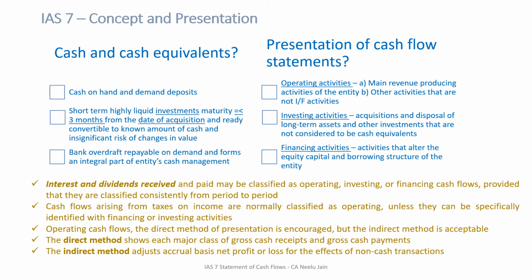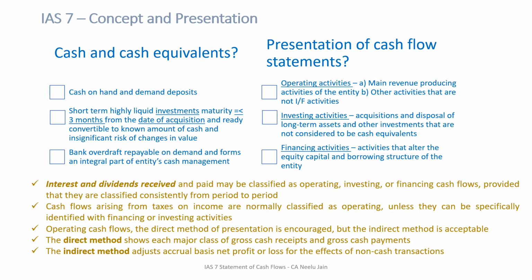Next point is cash flows arising from taxes on income are normally classified as operating unless they can be specifically identified with financing or investing activities. So generally taxes will go to operating unless you can straightforwardly identify that they are particularly related to your financing or investing activities. Now next point, operating cash flows can be prepared with two methods actually, the direct method and the indirect method. However, IFRS encourages everyone to use the direct method of presentation, but the indirect method is acceptable.